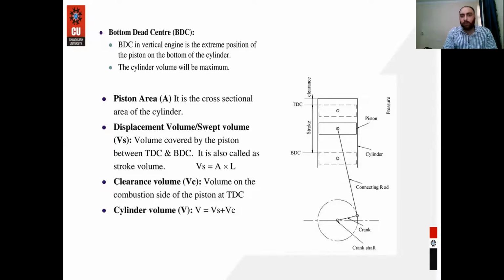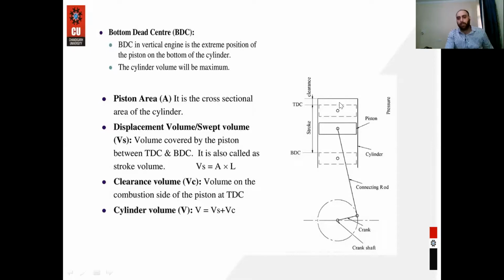Next is displacement volume, or swept volume. The volume covered by the piston between TDC and BDC is called stroke volume, swept volume or displacement volume. When the piston moves from TDC to BDC, the volume covered from TDC to BDC is called swept volume. Next is clearance volume. When our piston is at the top position, at TDC, the volume above the piston, where I am moving the cursor, is called the clearance volume.